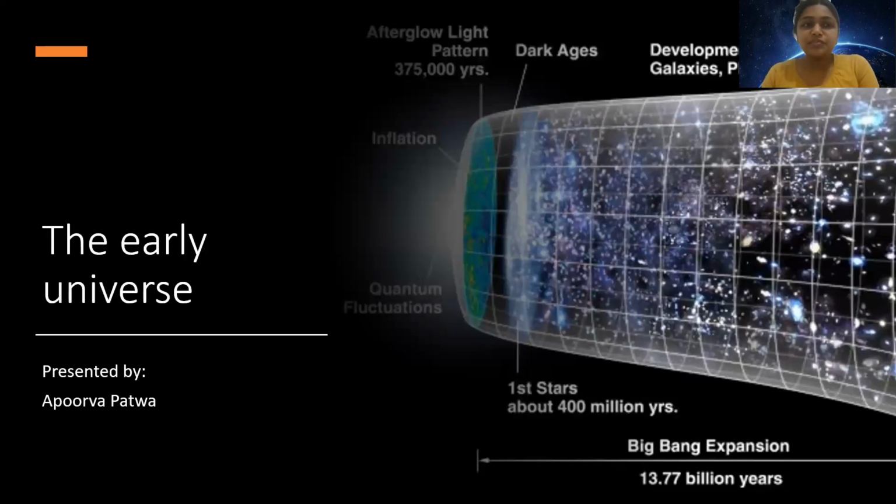Hello, this is the video in continuation to module 8 and let's trace back the Big Bang Theory and let's go back to 13.8 billion years ago and let's try to imagine what would have happened at that point of time and how we have come to today. So this video is all about that, and also we will try to compare the two theories, the steady state theory and the Big Bang Theory.